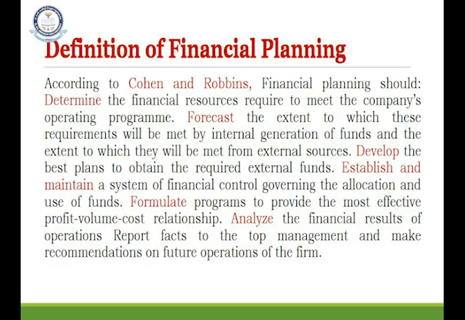Cohen and Robbins talk about financial planning by highlighting 5 factors in it. They talk about determining financial requirements of a company so that the company can chalk out their operating program. So how much fund is needed for me to run an operating program? So determine is the first thing. Second is forecast. Forecasting the extent to which these requirements will be met by internal funds, because the company may have reserves and surpluses from the past, or they may have a facility of generating internal resources. Internal funds can be generated.